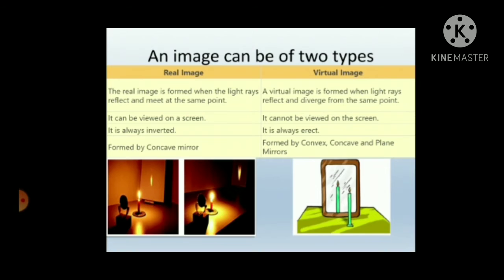Erect means it is exactly like the original. The image is totally original as seen in the mirror, and this can be formed by convex, concave and plane mirrors.